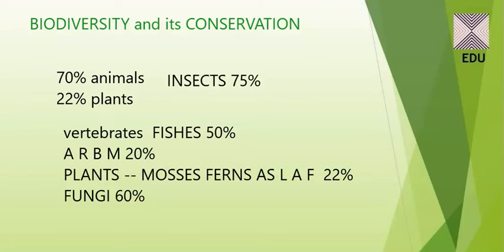And the next huge biodiversity group is the angiosperms. Now, angiosperms are again taking a percentage near to 40%.